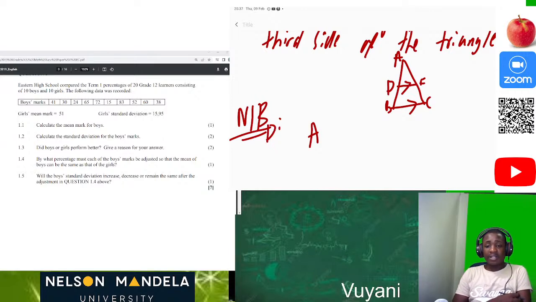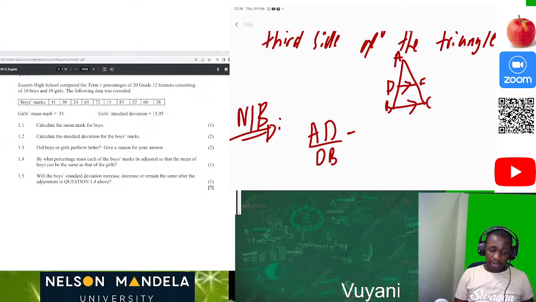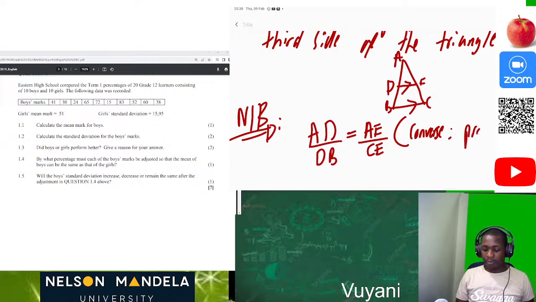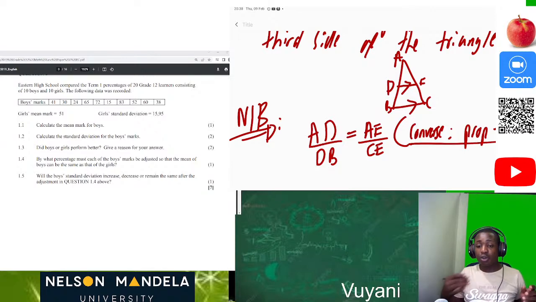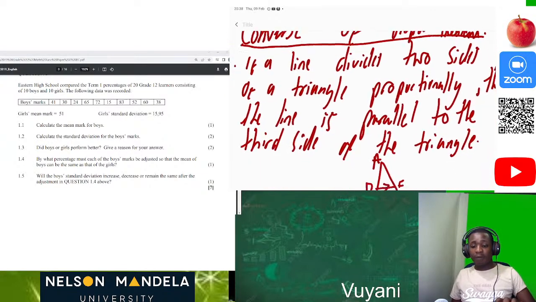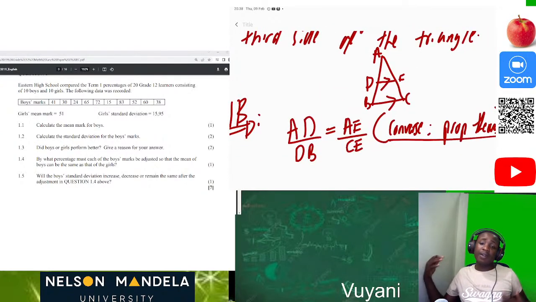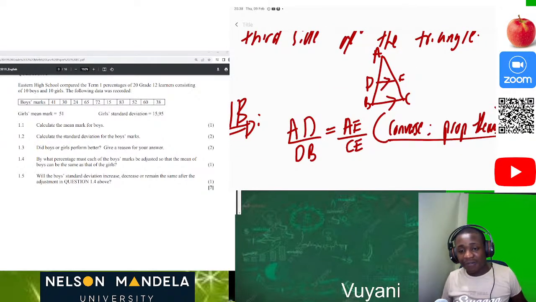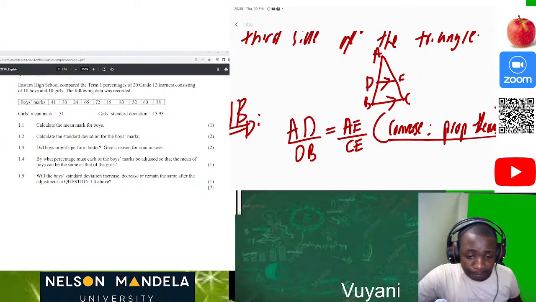So now in this converse, we can now say AD over DB is equal to AE over CE. Why? Converse prop theorem. So this is how you write your reason. I'm showing you this because it's important. On this side, you say prop theorem, then you state the parallel line. Then on the converse of proportionality theorem, you just say converse of prop theorem. Then after that, you have your good high marks.